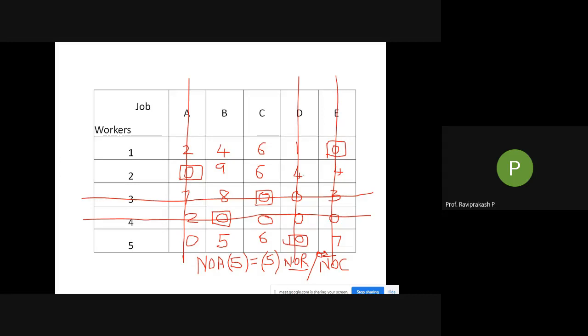This was 5, this became 1. So these two, nothing has to be done because it is 0, 0. Here it was 1 and 1, it became 0 and 0. Here it was 7, it became 6, and here it was 1, it became 0 again.